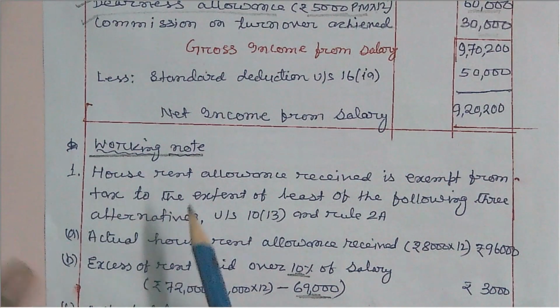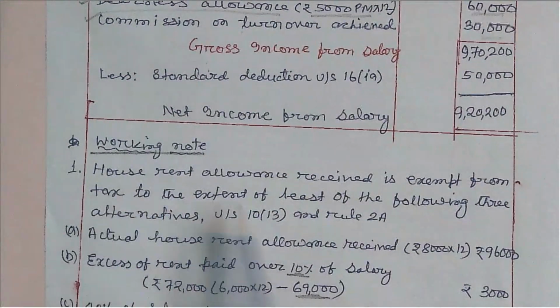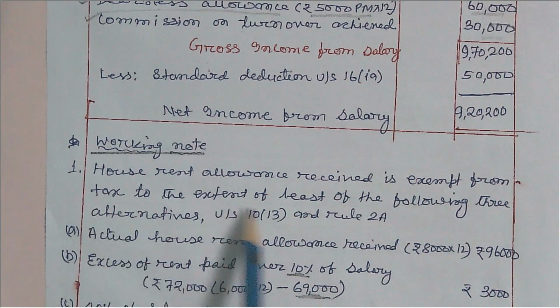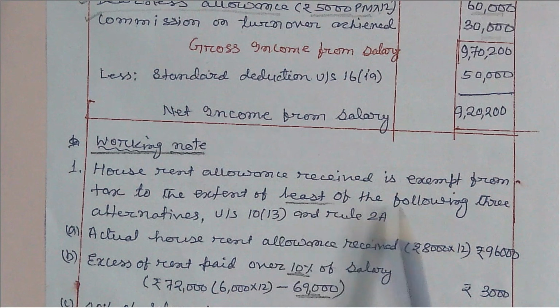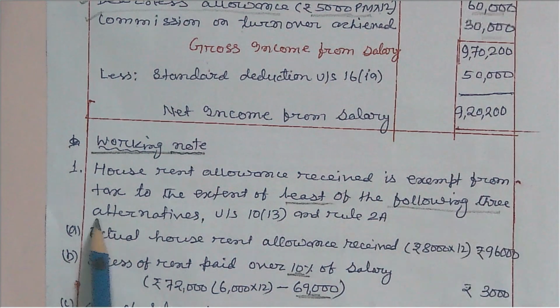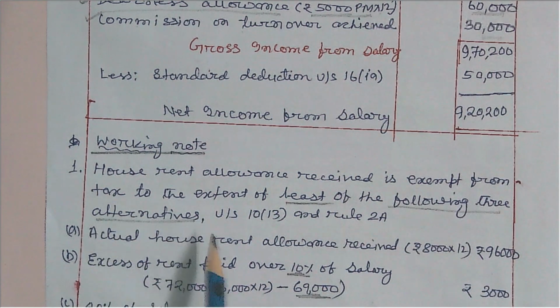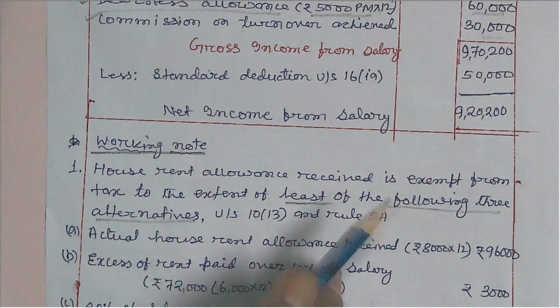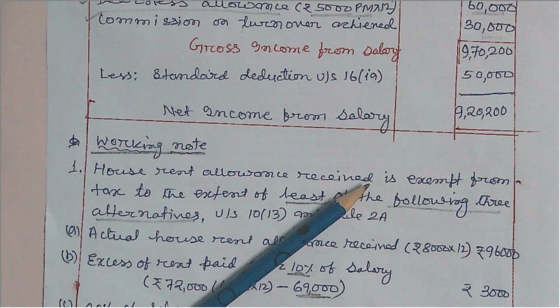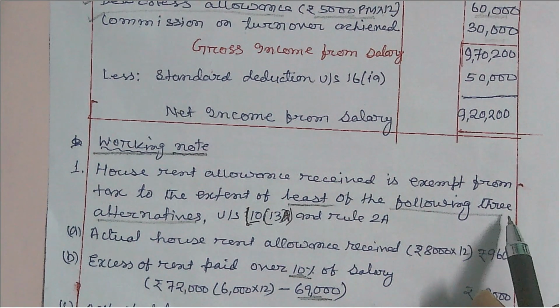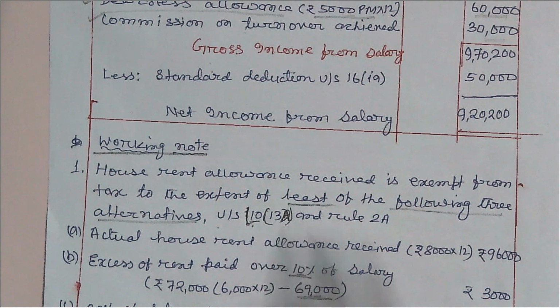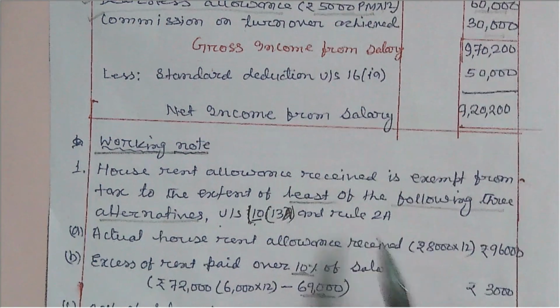House rent allowance rule is here. House rent allowance received is exempt from tax to the extent of the least of the following three alternatives under section 10 subsection 13A and rule 2A.